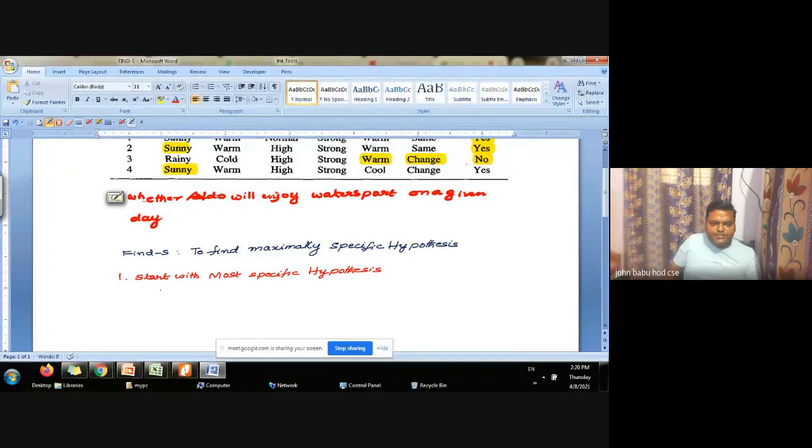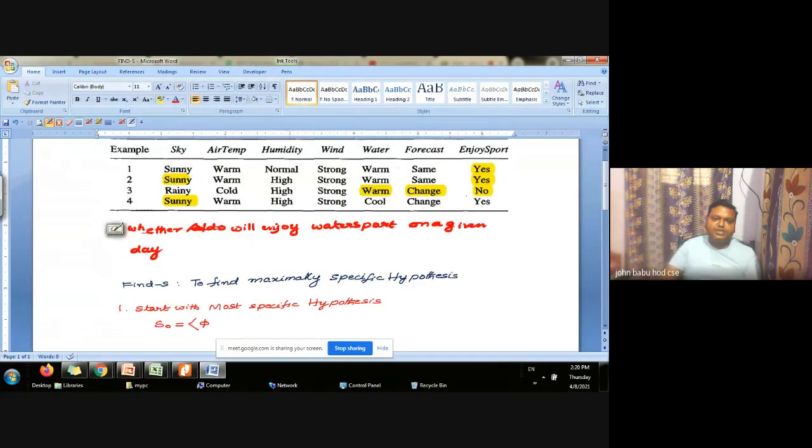Let us call it as 0. Most specific means it will not accept any values. Most general means it will accept any value. So most specific is, how many features are there? How many attributes are there? Sky, air temperature, humidity, wind, water, forecast.